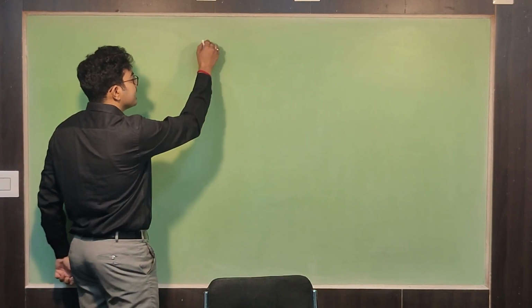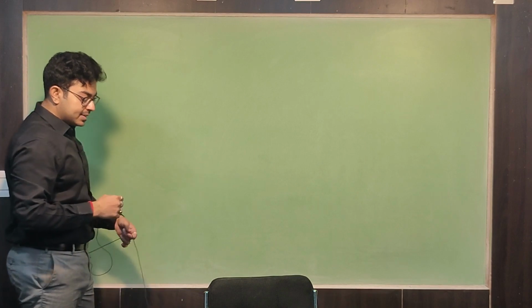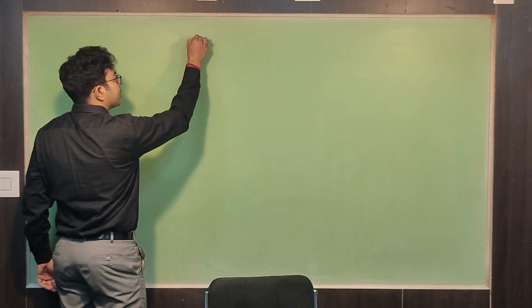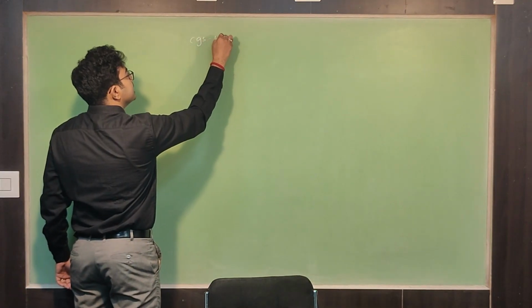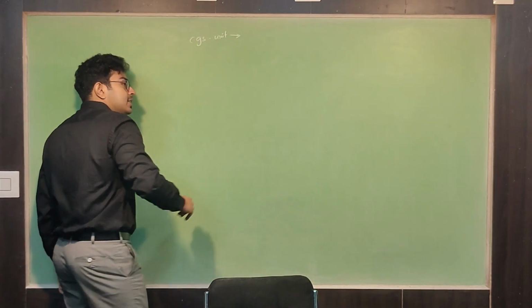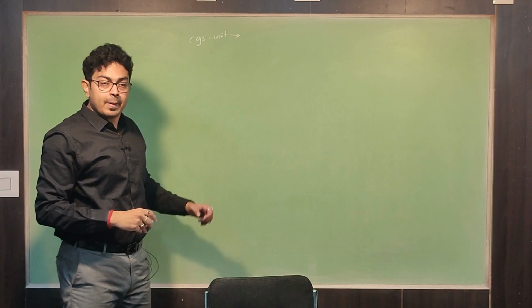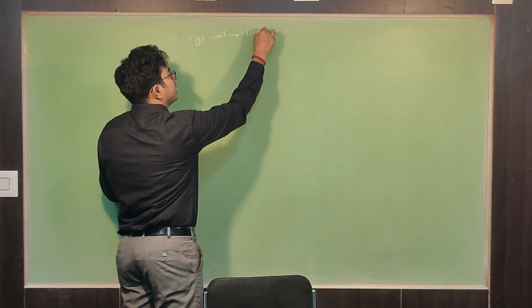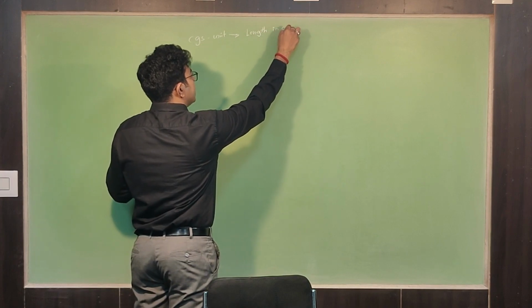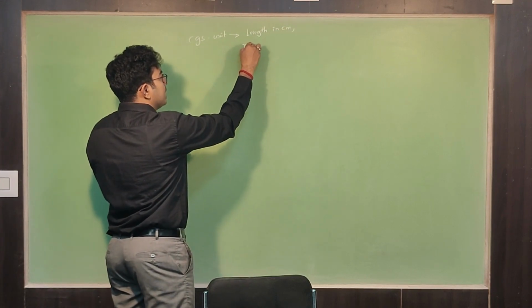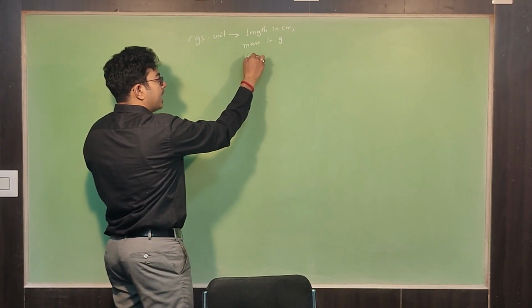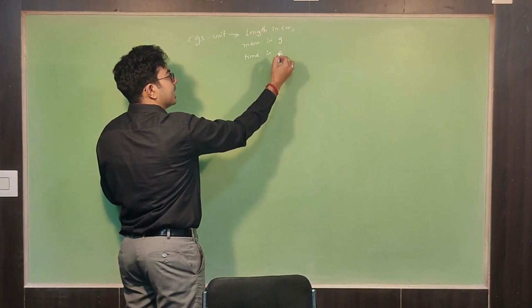For example, if I say CGS unit, just understand CGS unit. CGS system of units, what does that mean? That means you are measuring length in centimeter, mass in gram and time in second.